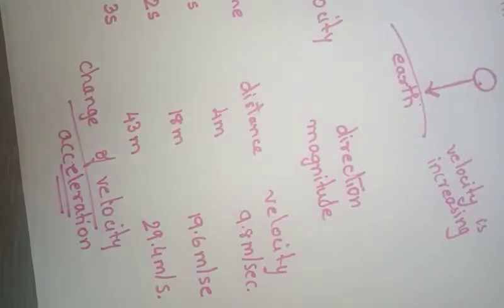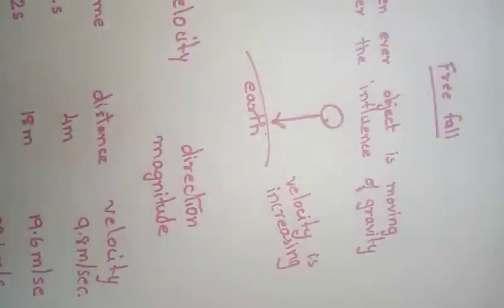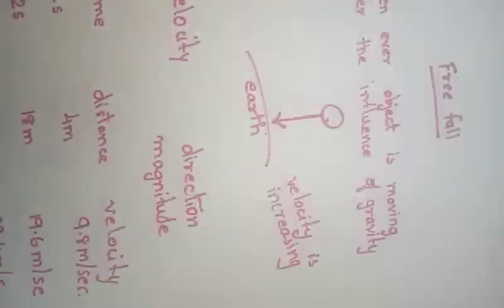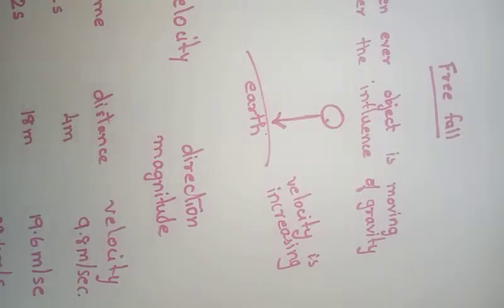When we are talking about a free falling object, it has continuous acceleration. This acceleration is due to Earth's gravitational force. It is the acceleration due to gravity. So in a free falling object, the object is under the influence of gravity alone. There is no other force acting on it. When the object is falling from a height, its direction is not changing, it is falling downwards. But its magnitude keeps on changing; its velocity keeps on increasing. So there is a continuous change in velocity, which is acceleration.